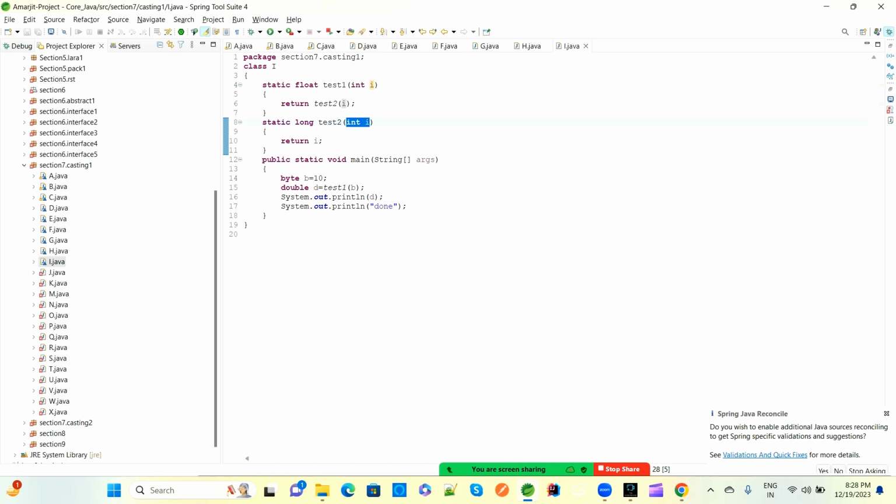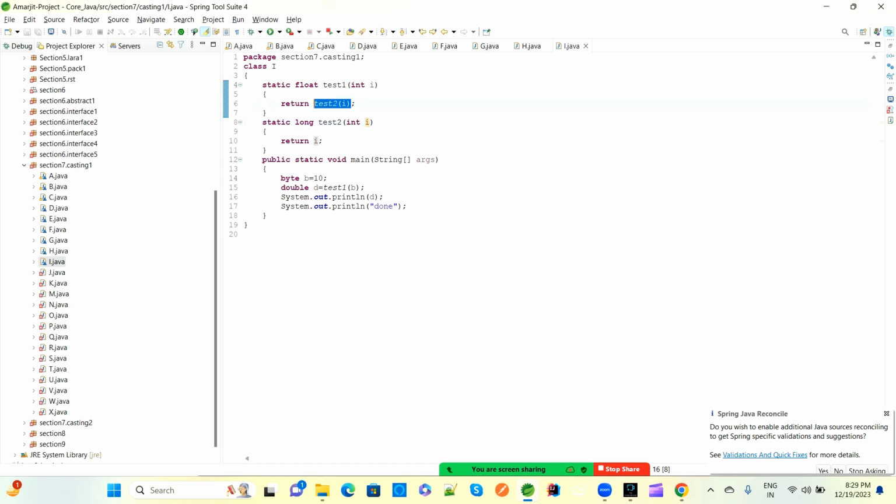Now the return should be long. Why? Because the static long test2 method is there, so the compiler expects a long value, but here we are returning I, which is integer type. So integer to long will be transferred automatically, the compiler will do it. So right now the I value is long here, and this will go from here.